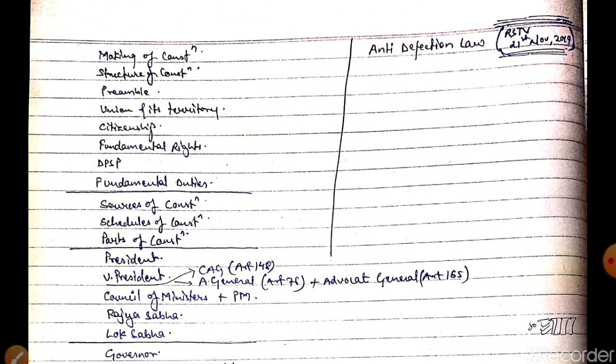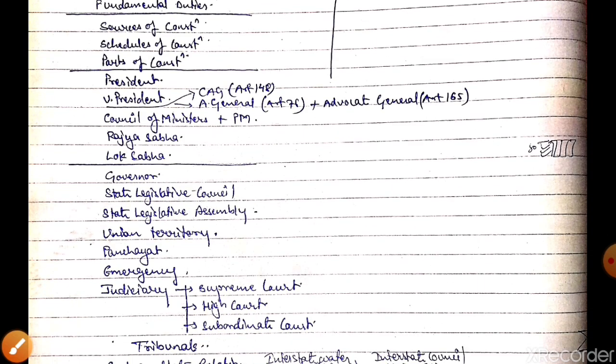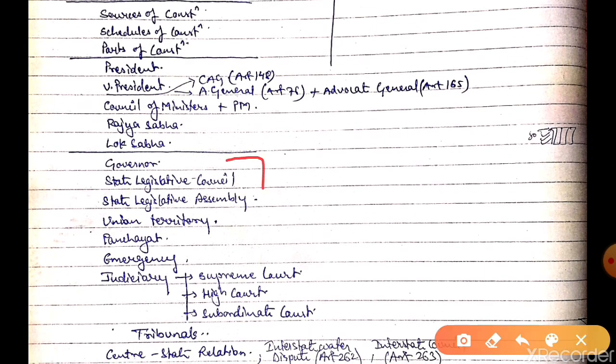You need to have an understanding of some basic topics like making of the constitution, then fundamental rights till fundamental duties, sources of the constitution, then the President, then Lok Sabha, then the state assembly, Governor and the state legislature, a bit of knowledge about emergency provisions, judiciary. This much is more than sufficient.